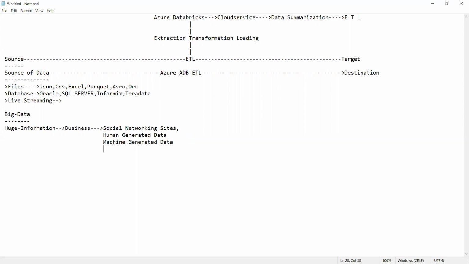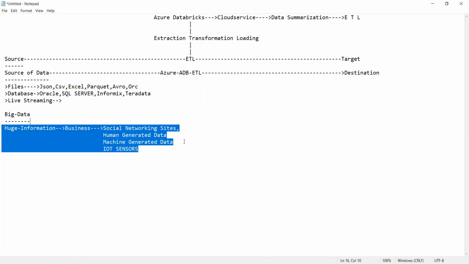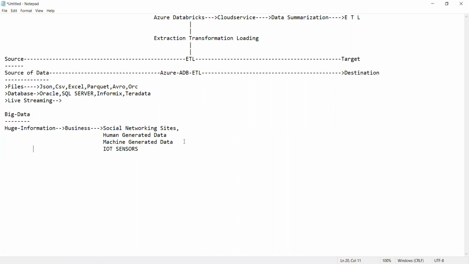What is the next thing we have? Yes, guys, tell me now. Human generated data, machine generated data. Then we have the data from the IoT sensors, which you call sensors data. Okay. IoT sensors. These are the various sources of getting big data. The IoT sensors are nothing but these measure the temperature, the gas, the pressure, all these things.